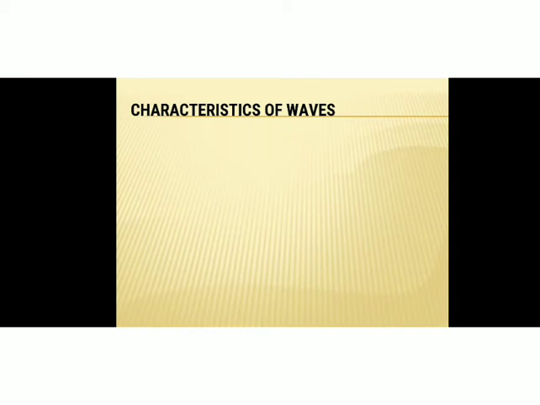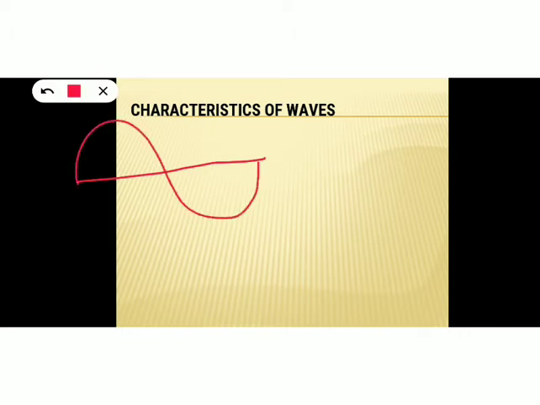What are the characteristics of waves? You had already studied about characteristics of waves in your class 9 physics and also in your plus 1 physics. If we consider this as our wave, this is one complete wave, and this portion with maximum amplitude is the crest, and this portion with maximum amplitude in the negative direction is considered as trough.